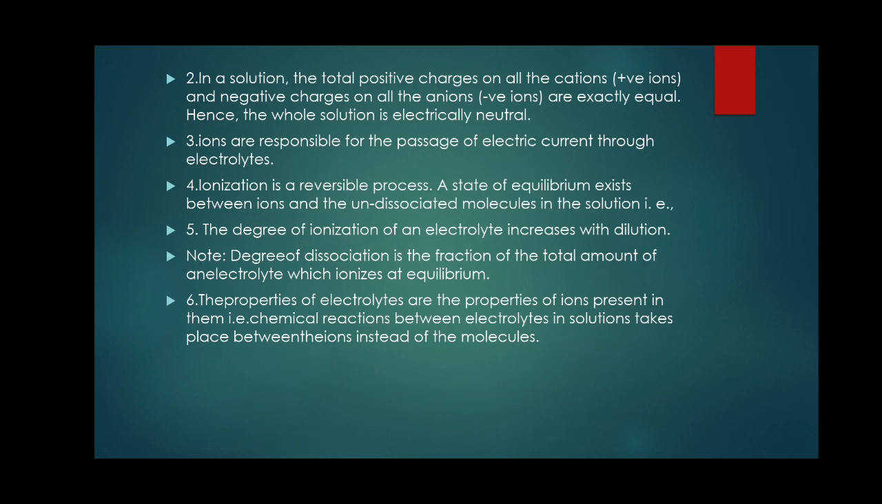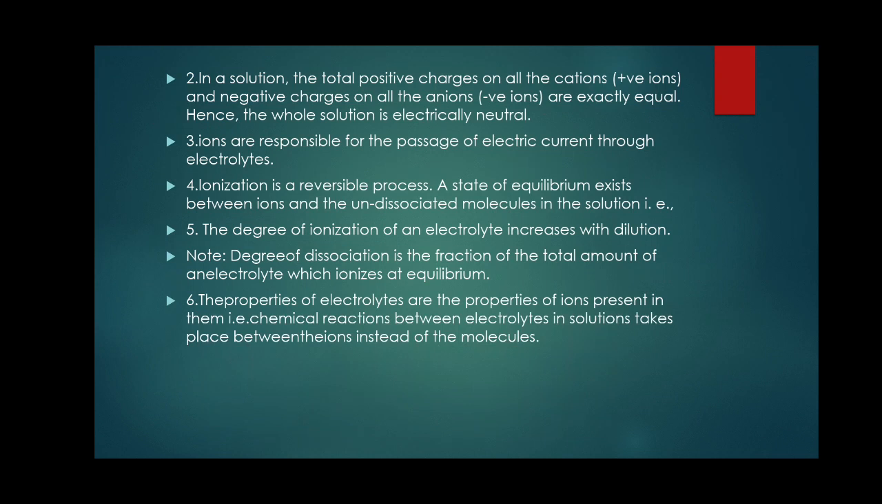The second postulate: in a solution, the total number of positive charges and the total number of negative charges are exactly equal. So as a whole, the solution is electrically neutral. In an electrolyte solution, the positive ions are exactly equal to negative ions, so the electrolyte solution is electrically neutral. Ions are responsible for the passage of electric current. Both positive charge and negative charge are responsible for electric current.